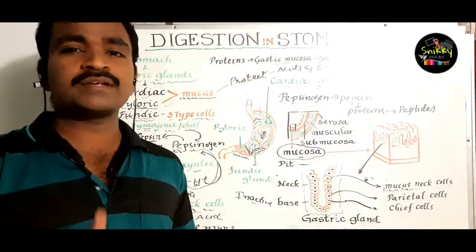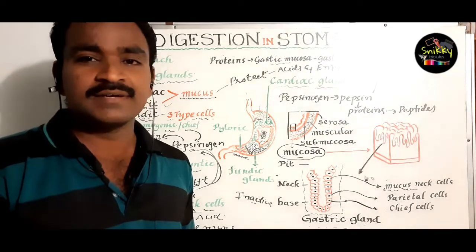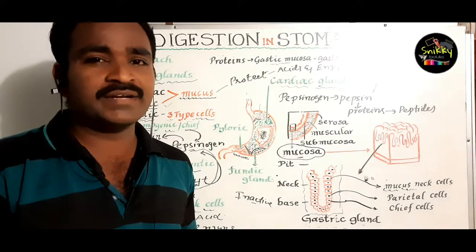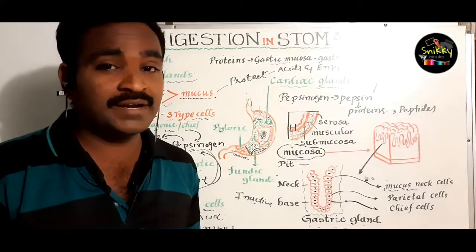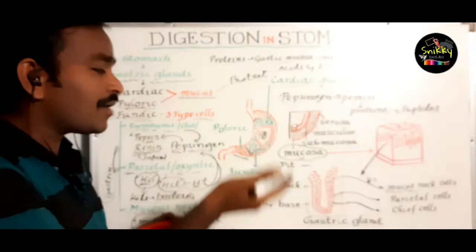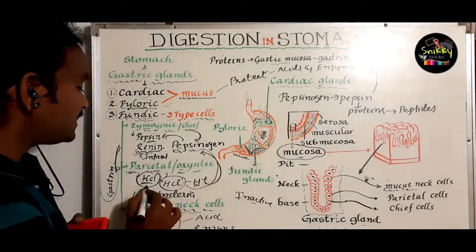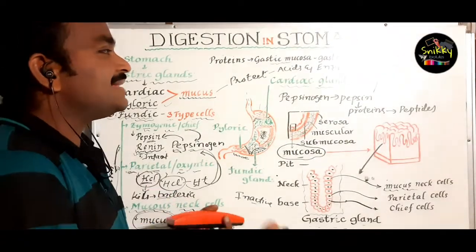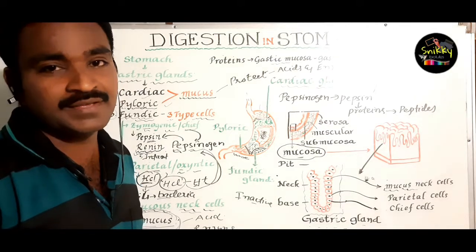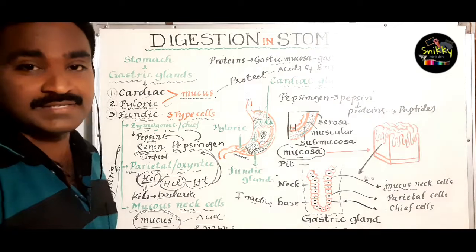The inner layer of the stomach is very sensitive. It is made up of epithelial cells. It is a very thin lining. If it is affected, the digestion process may be affected. So that is the reason this mucus usually forms as a line on the inner layer of the stomach and protects it from the HCl, and at the same time from other enzymes that are present in the gastric juice. Right. So these are the functions of these three cells.